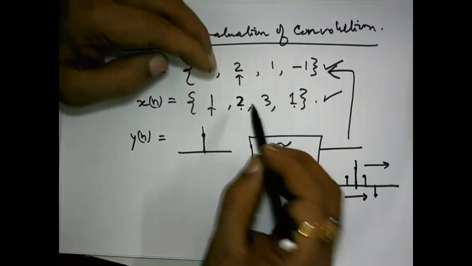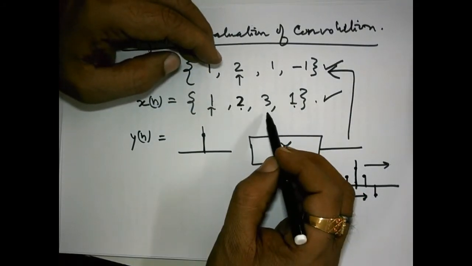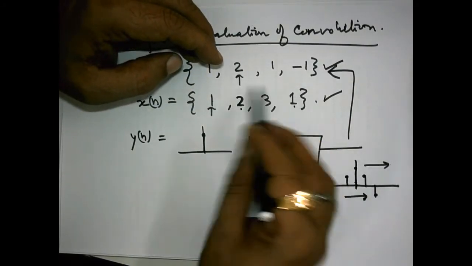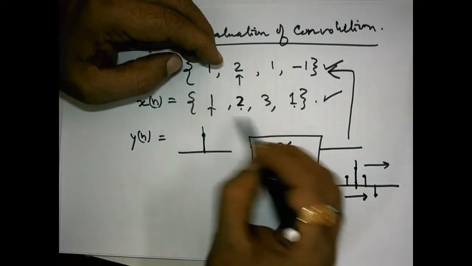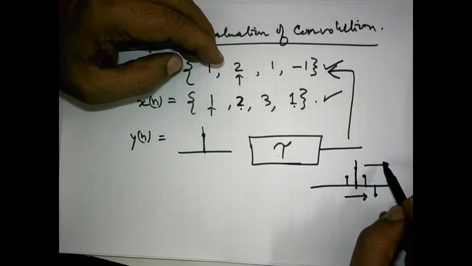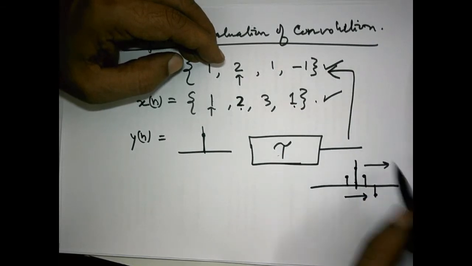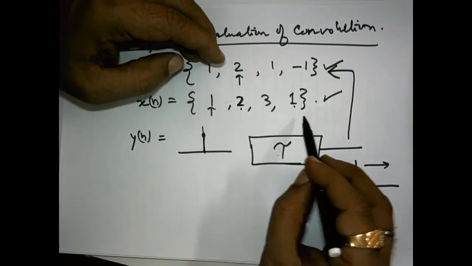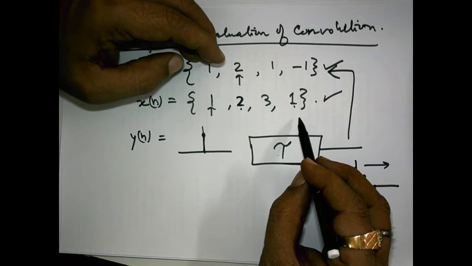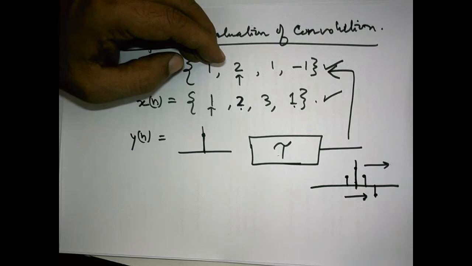Now if we club all these inputs, meaning add all these inputs, it will form this x[n]. Now to find y[n] in this situation, we have to add all those y[n]s that we have obtained earlier. This is what the convolution formula says.